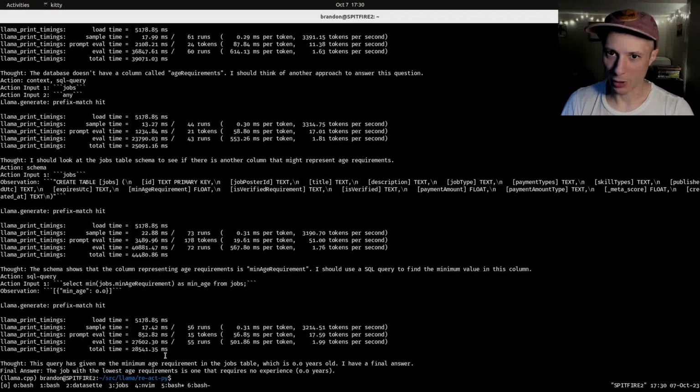This is actually kind of a trick question. Nobody has a minimum age requirement in this entire database. So trick question, but the model was able to find it. Here's its final answer. The job with the lowest age requirements is one that requires no experience, 0.0 years.